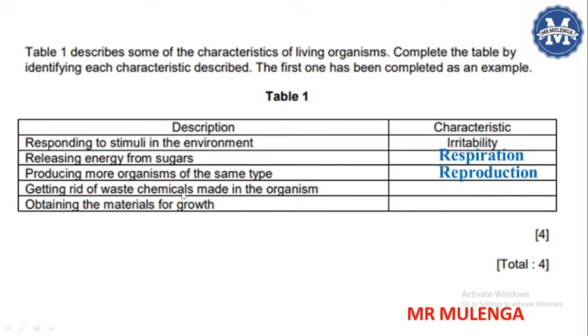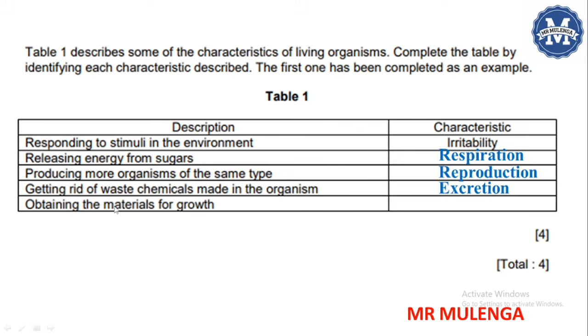So the characteristic which is being described here is excretion. Excretion is the removal of waste chemicals made in the organisms, or the removal of toxic substances from the body of an organism. We call this excretion. So this is the characteristic which is being described here.